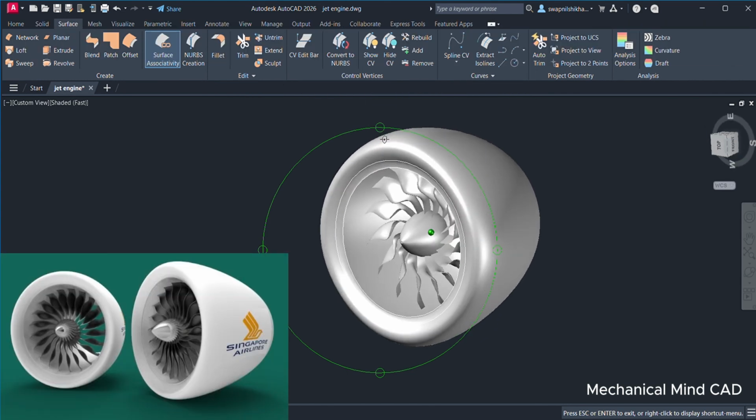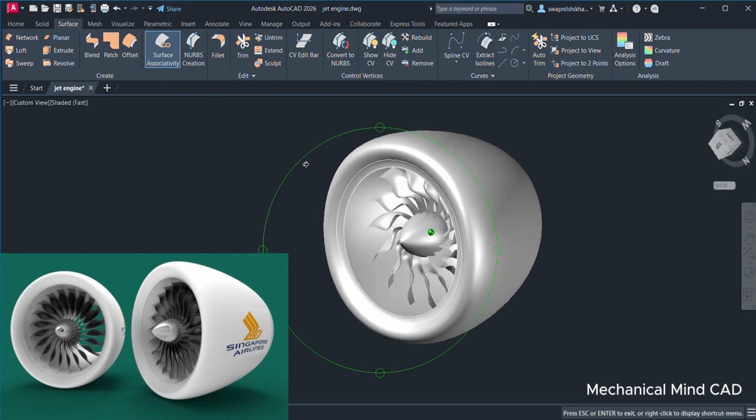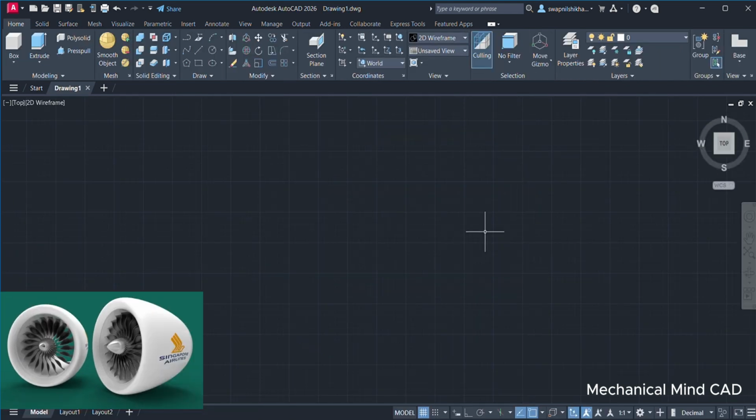Mechanical Mankad. Today we are going to make a jet engine propeller. To make a jet engine propeller, we have to make some curves. So select this and make a curve.